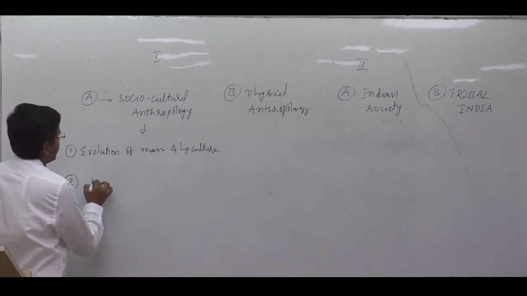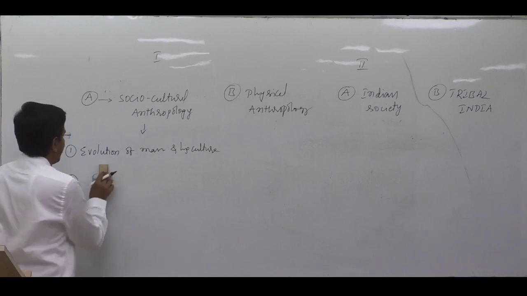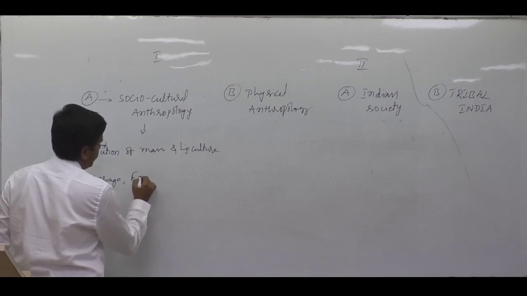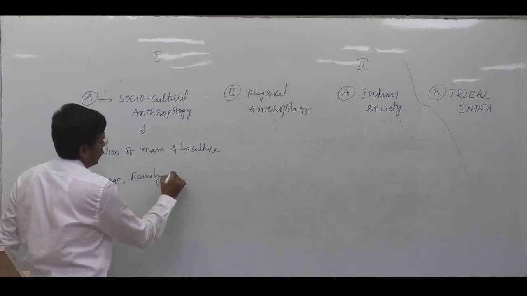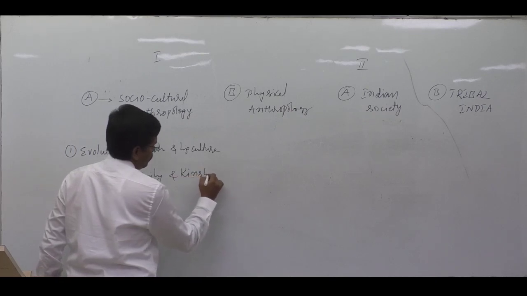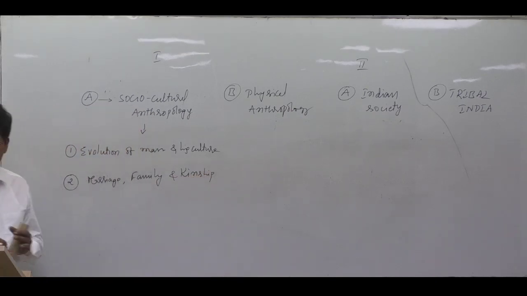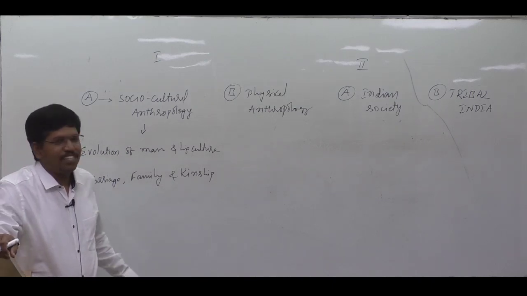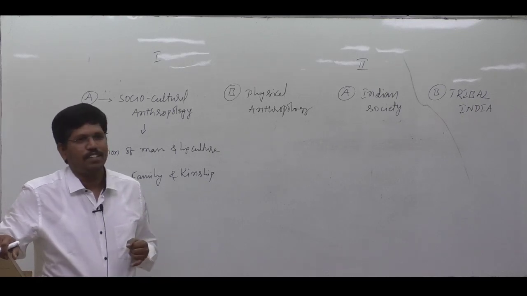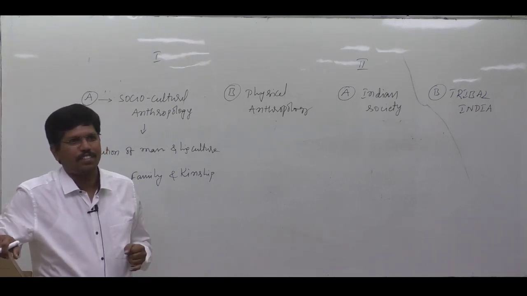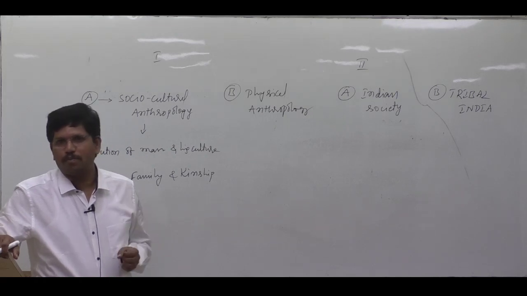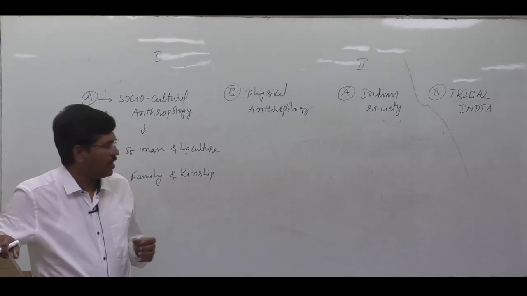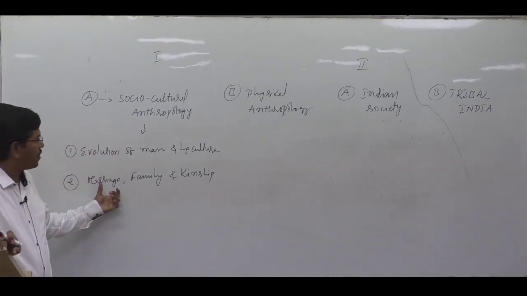In our culture, we'll study marriage, family, and kinship. What is meant by marriage, I need not to explain. In this chapter, we'll study what is the meaning of marriage, why marriage came into existence, what are the different types of marriages, what are the different rules associated with the marriages. Like that, we'll study in marriage chapter.